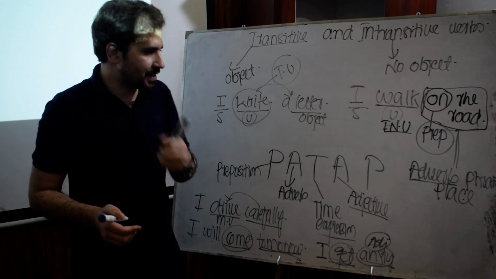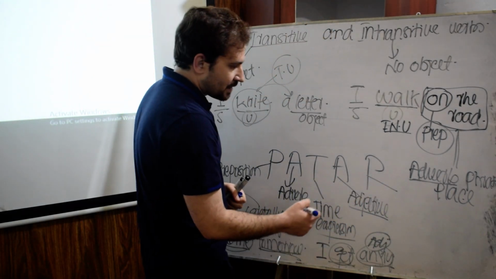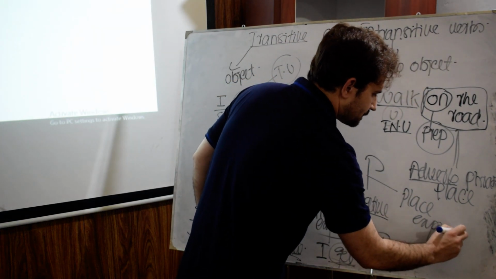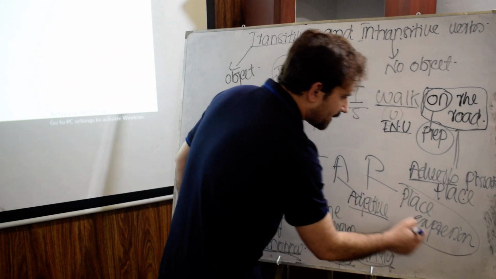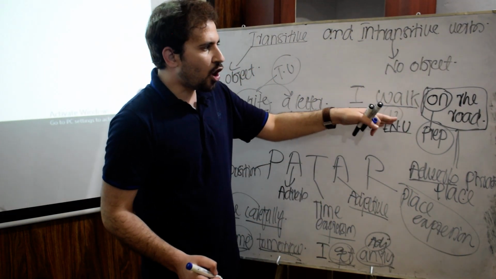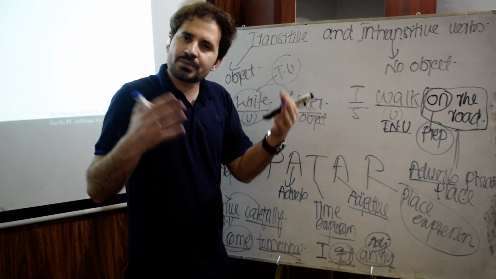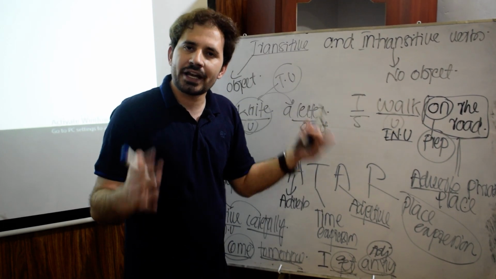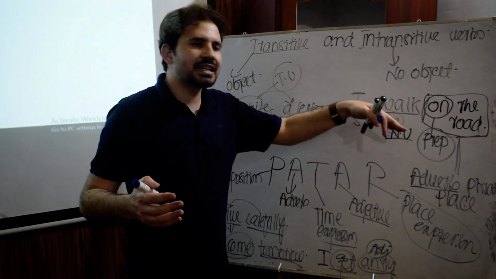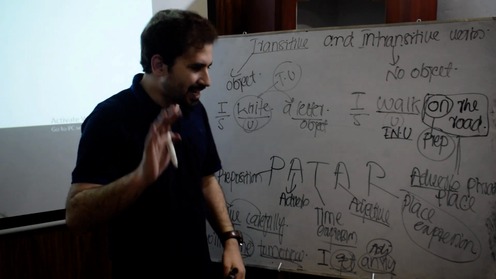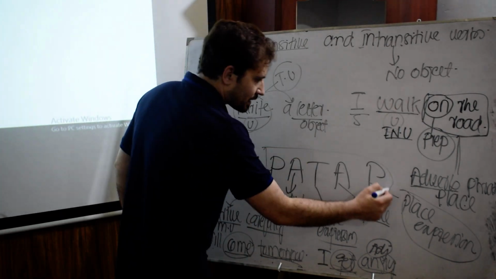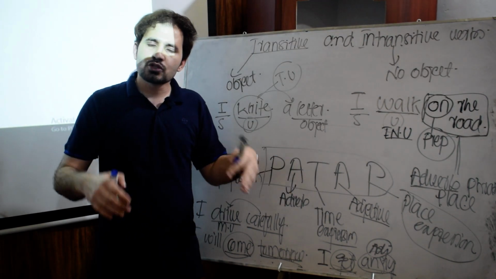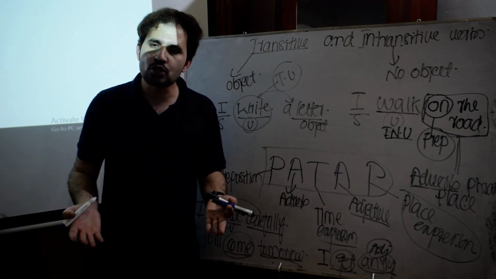The last one we have is place expression. As I said earlier, this is place. I walk on the road. On the road shows place. And when it talks about place, that is called an adverb, and it cannot be an object. So as I said, keep this formula in your mind. If a verb takes this PATAP, clear? Then that is an intransitive verb, and it cannot be changed into passive voice.